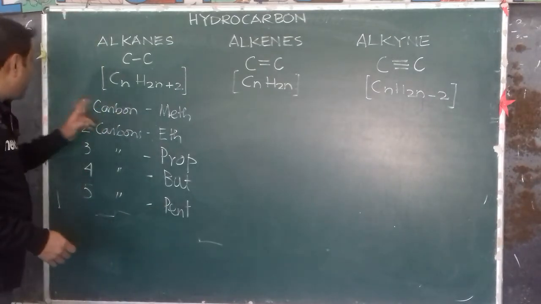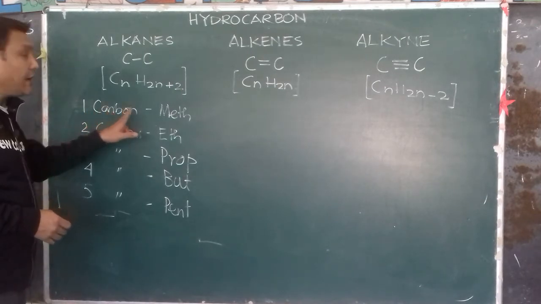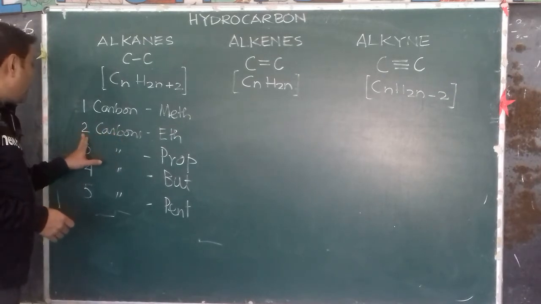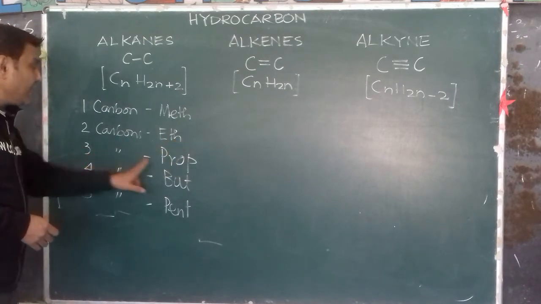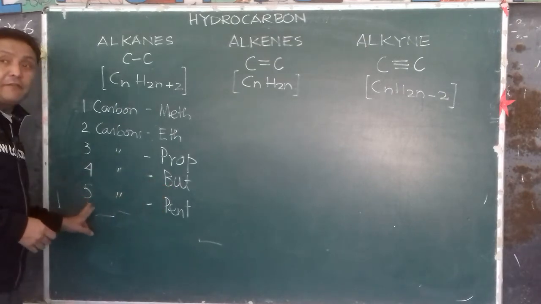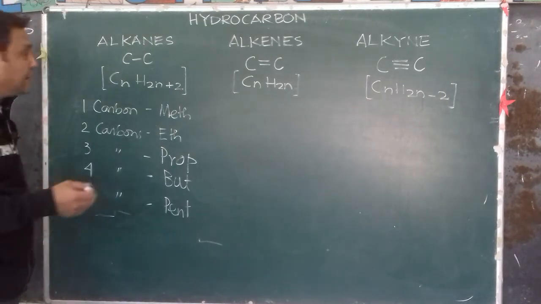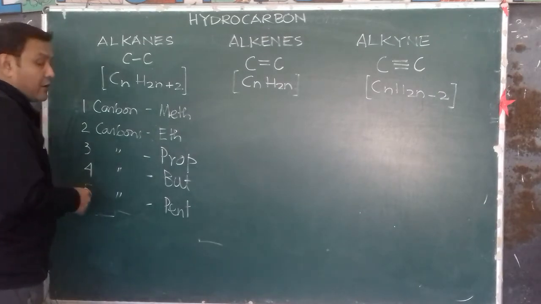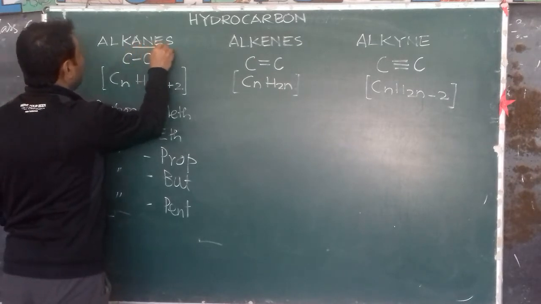Okay? So if a hydrocarbon has only one carbon, that is called meth. The root word is meth. If it has 2 carbons, the root word will be eth. If it has 3, then prop. If it is 4, then but. And if it is 5, then pent. And then hexa, hepta, octa, nona, deca, and so on. And for alkanes, the IUPAC name uses ane. Alkanes, A-N-E, ane.